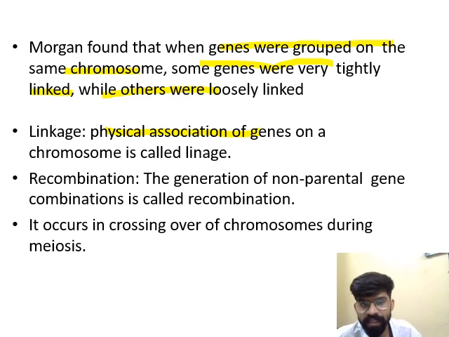And what is recombination? When non-parental expression takes place. If parental expression takes place, then it is known as linkage. And when generation of non-parental gene combinations takes place, it is known as recombination. Recombination occurs due to crossing over. Crossing over occurs in meiosis, the reductional division, in prophase I substages.